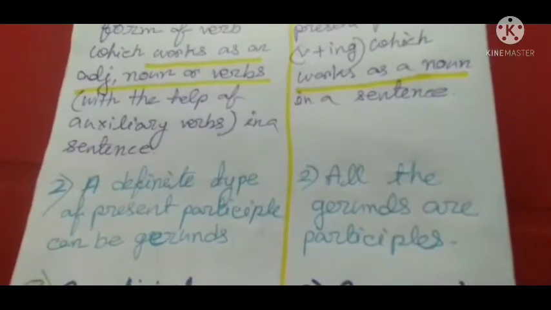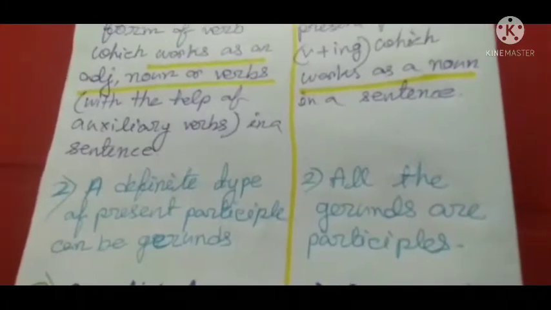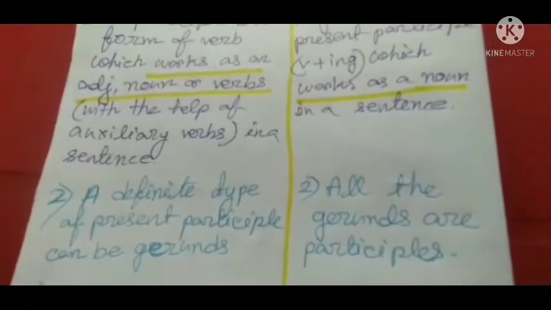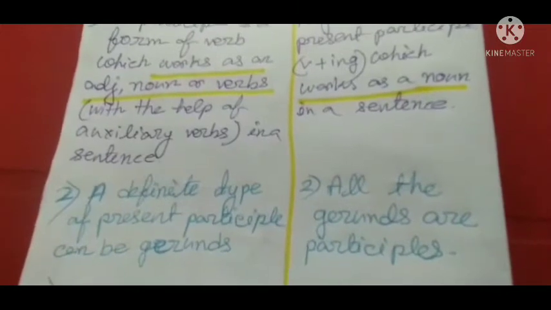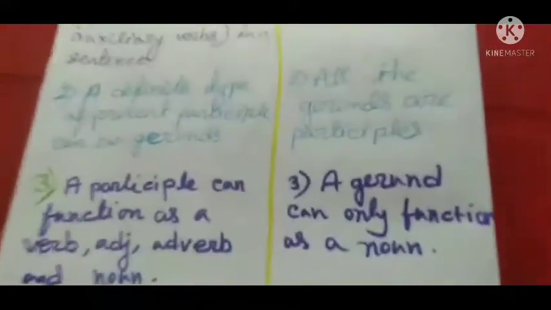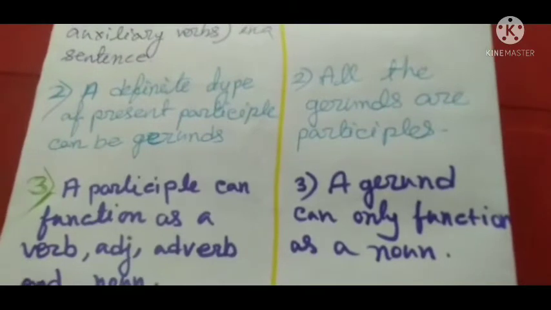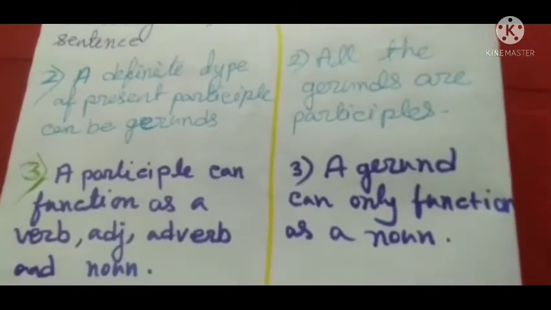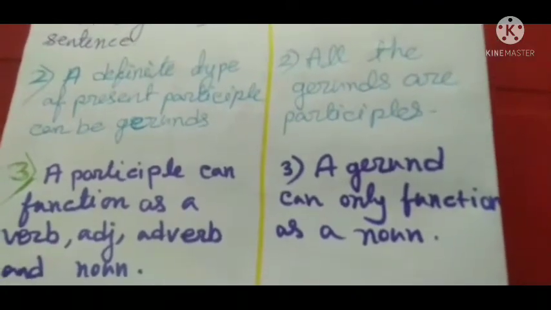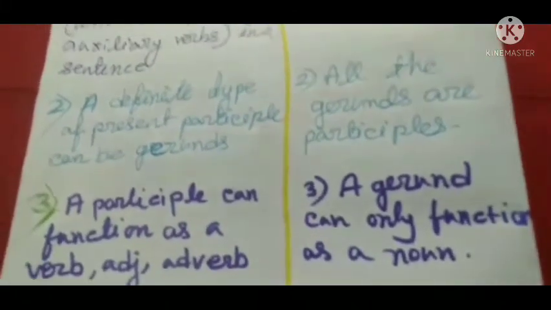But all gerunds are participles, because it is verb plus ing, a present participle. On the third point, a participle can function as a verb, adjective, adverb or noun, but a gerund can only function as a noun. That will not be totally clear, so we have to discuss more with some examples.